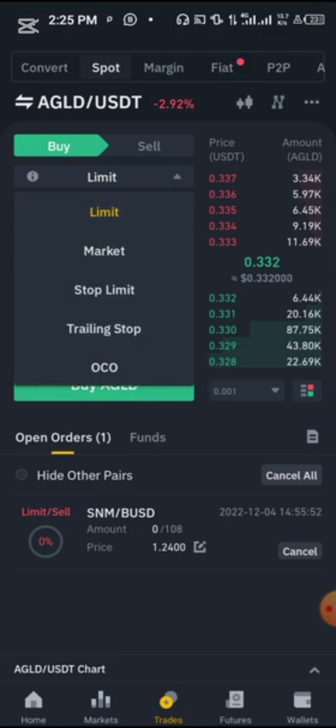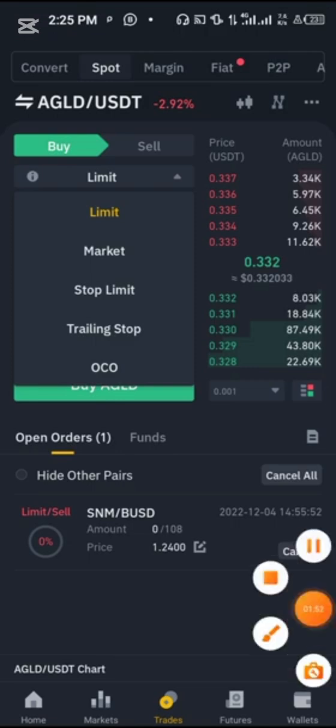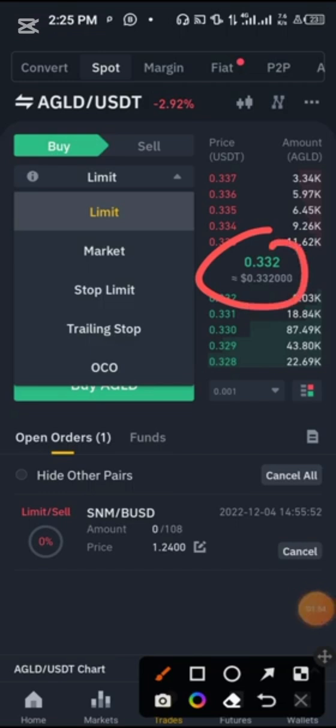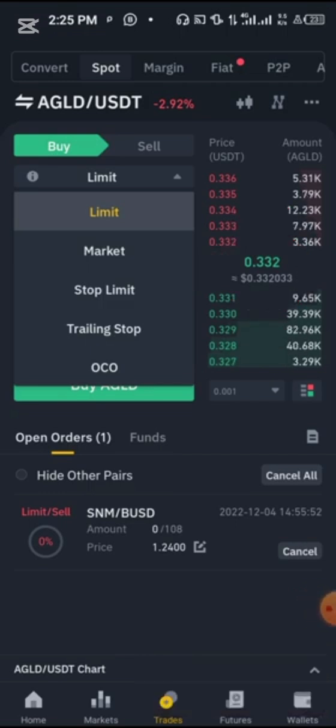Now, limit means you want to buy a particular crypto or sell a particular crypto, but you want to buy it when it reaches a particular price. So once it reaches that price, it should just buy. Or when it reaches a particular price, it should just sell. All right, that's what limit means. Market means you want to buy at the exact market price, whatever the market price is at that moment. That's what market means.